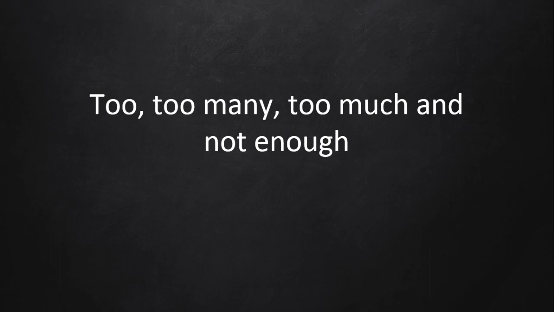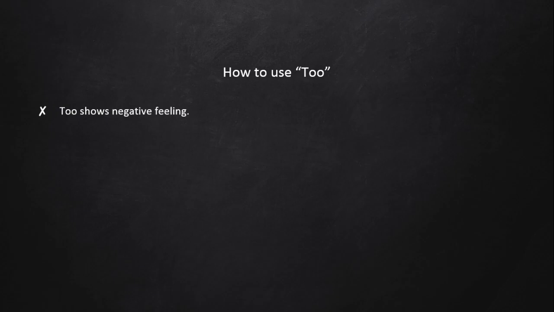First of all, I'm going to tell you about too. How to use too. We usually use too to show negative feeling. It means we don't like it. So whenever we don't like something, we use too. For example, we get something more than we need. Like we need 10, and then we get 100. In that situation, we can also use too. Once again, we use too to show negative feeling. It means we don't like it.